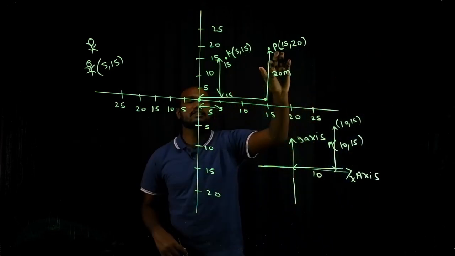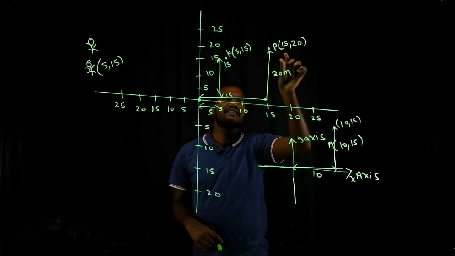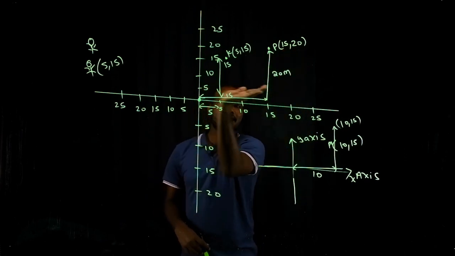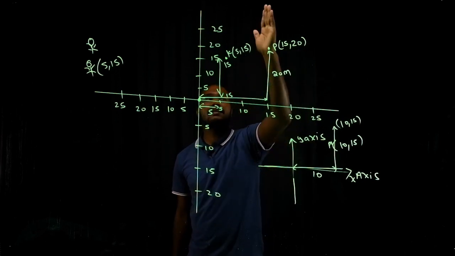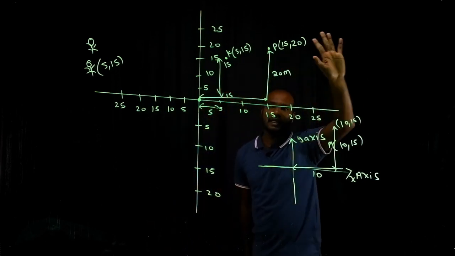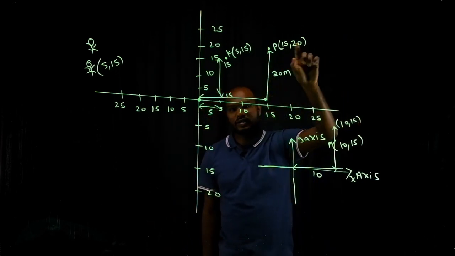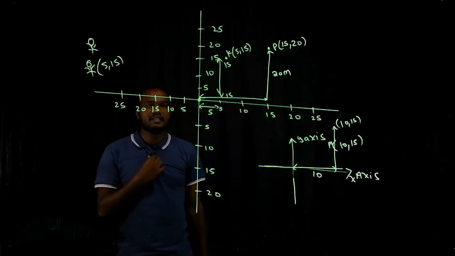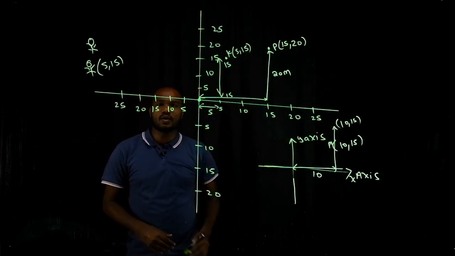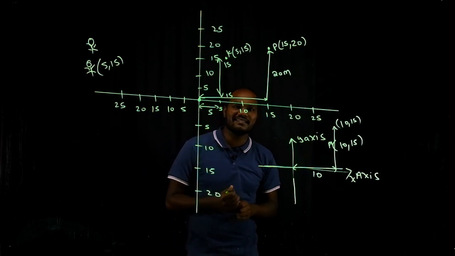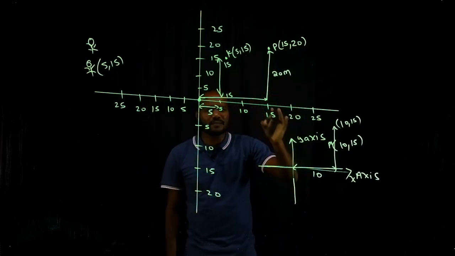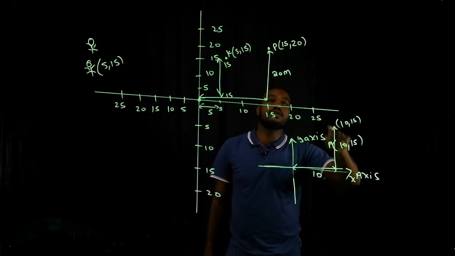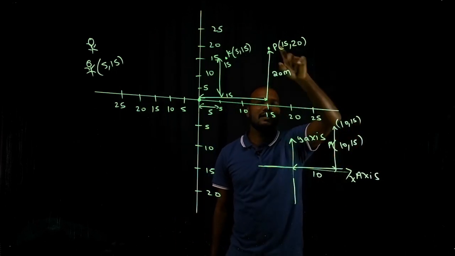Now, if somebody gives you two numbers to represent a point, do you know this is an x directional or horizontal distance, and this is the vertical distance he has traveled? Is that good? We'll take some examples and ask you to draw them. You have to do this exercise so that you become very comfortable with representing a point. The first basic thing in coordinate geometry is that you should know how to represent a point on a plane.